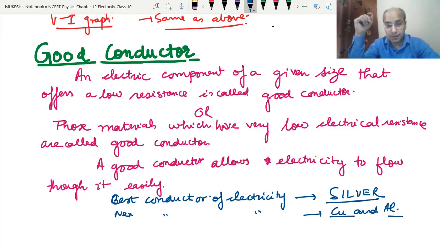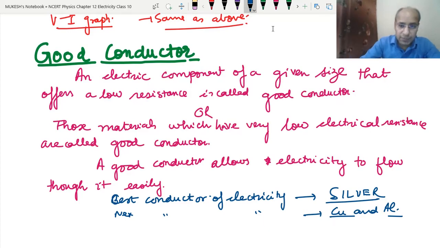See, silver gives you a very good path, it provides no hindrance, but still we do not use wire made of silver because it is costly. So that is why we use the next in the line, copper, as a good conductor, and we use connecting wires for the transmission of electricity made of either copper or aluminium.